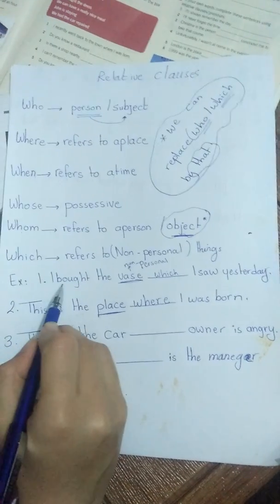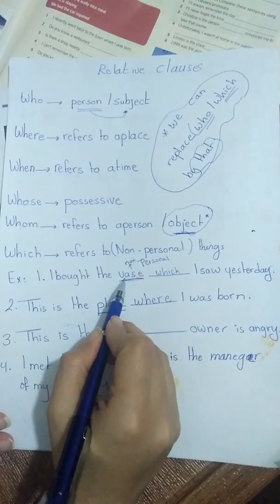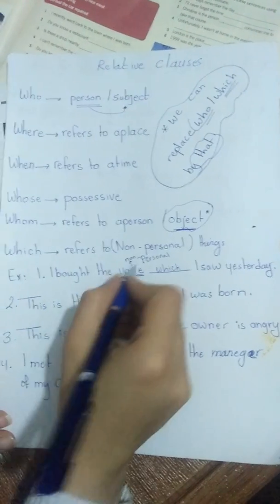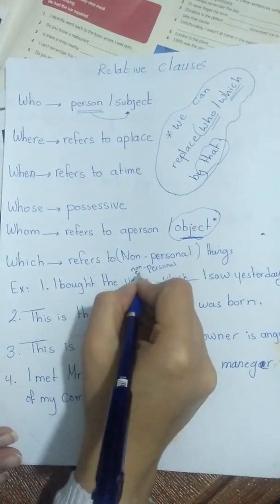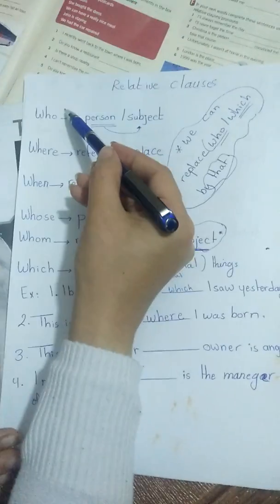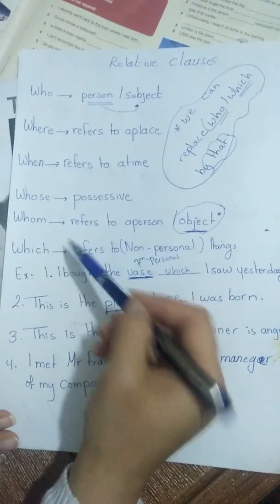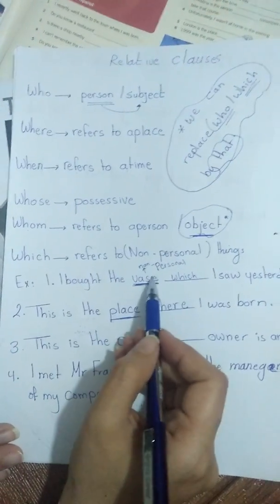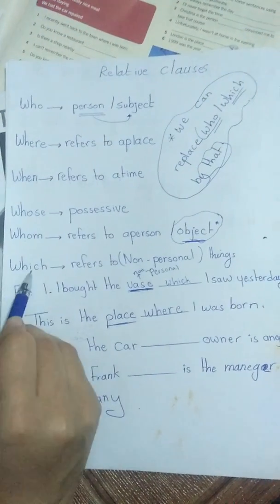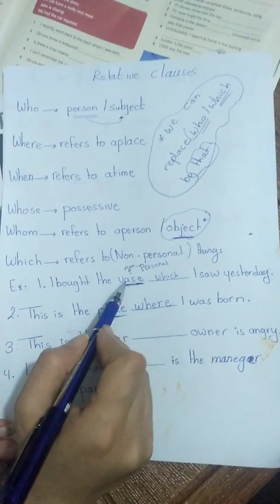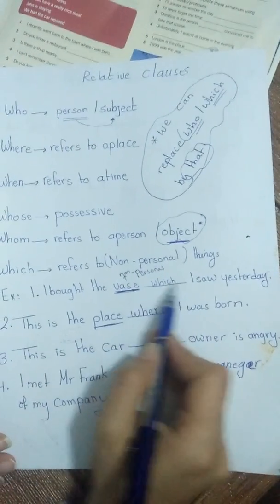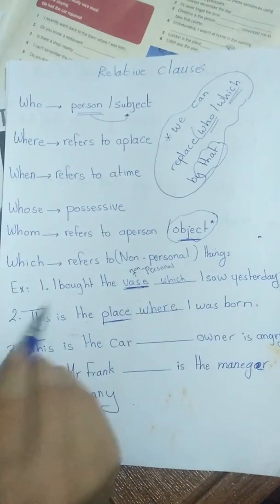Number one, I bought the vase, space, I saw yesterday. The vase is a non-personal thing. Which suitable relative clause will we use? Because the vase is a non-personal thing, the suitable one is which. I bought the vase which I saw yesterday. Number two.